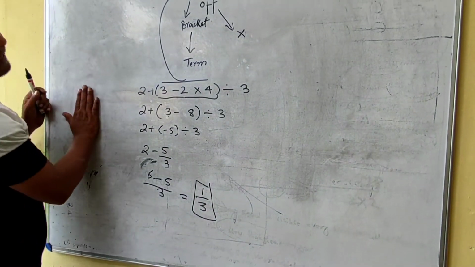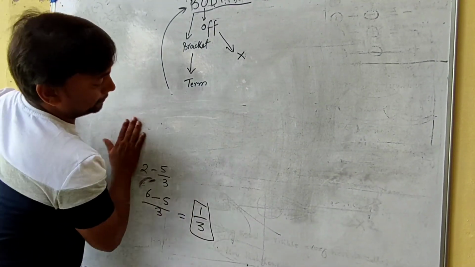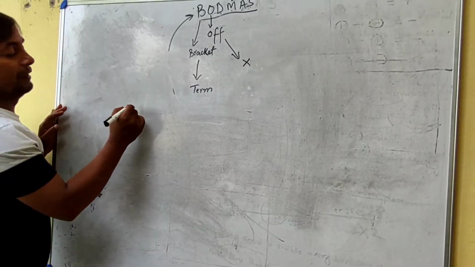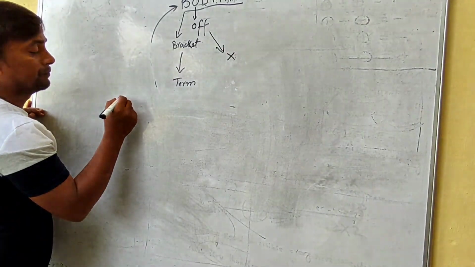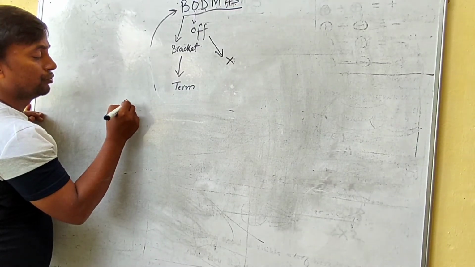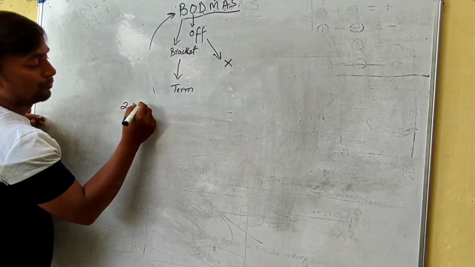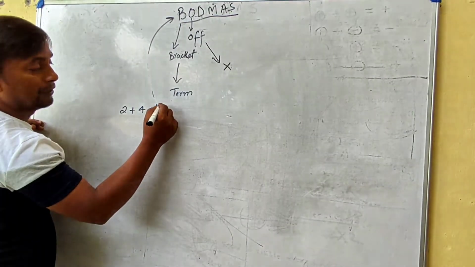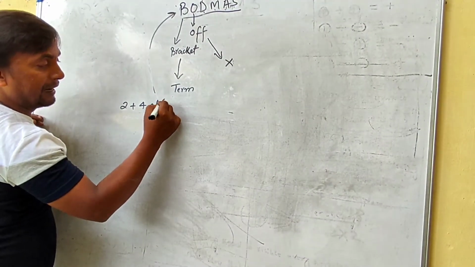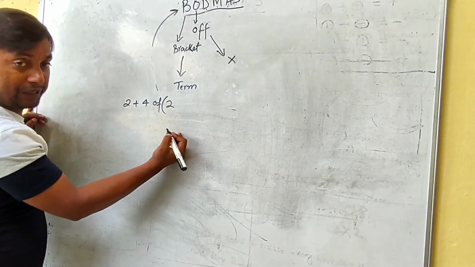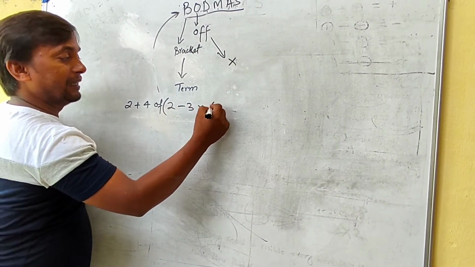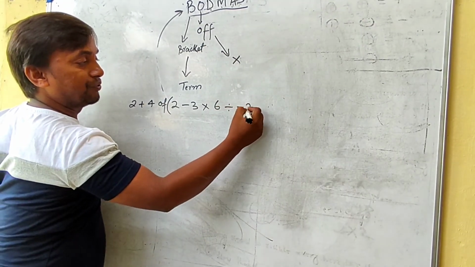Now we are going to take another example, including of. Suppose we have a number 2 plus 4 of 2, and take bracket from here, minus 3 multiplied by 6 divided by minus 2.